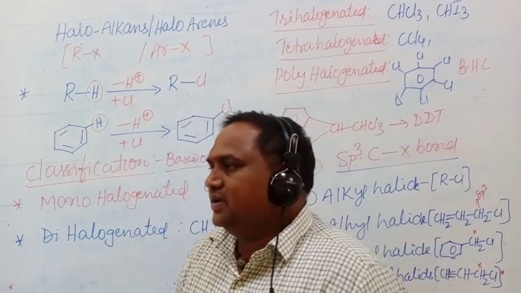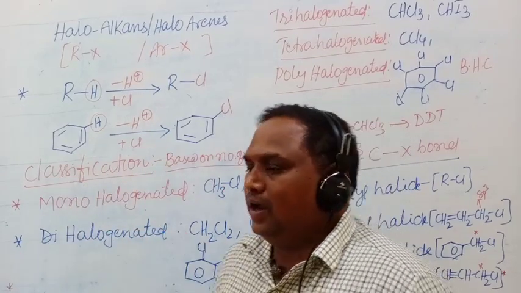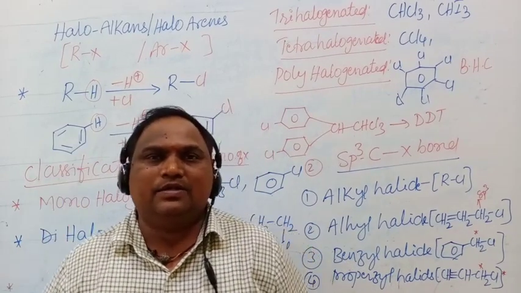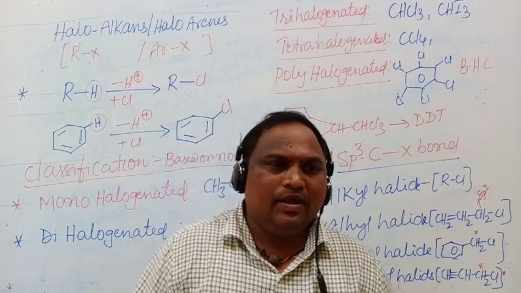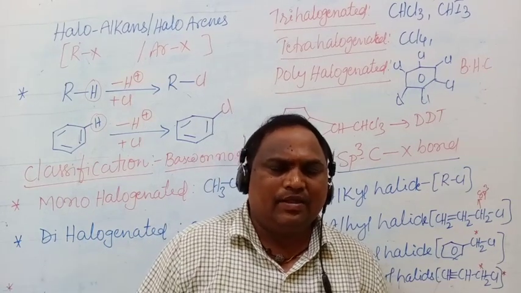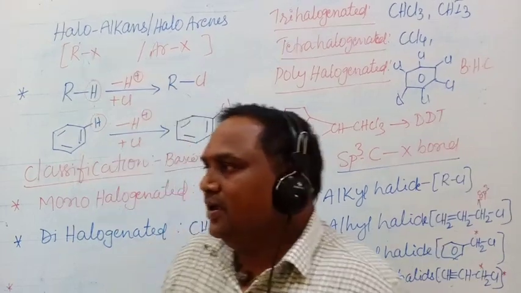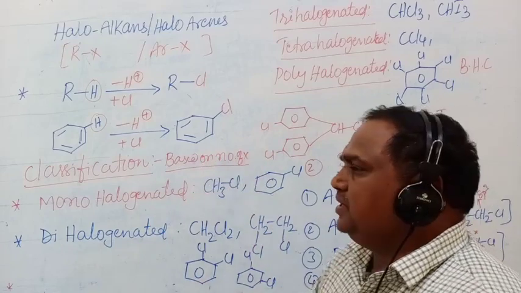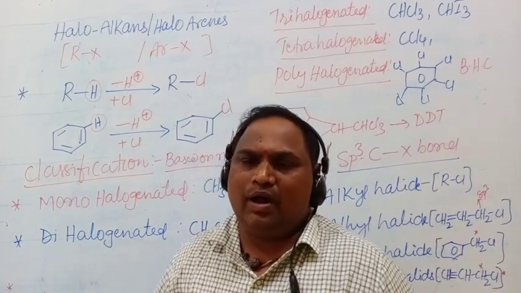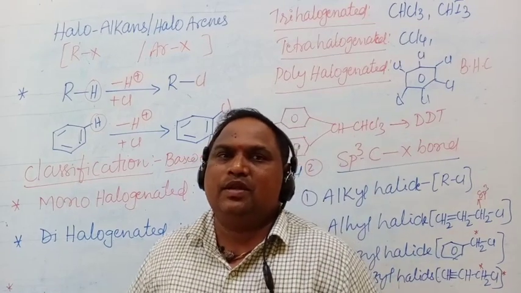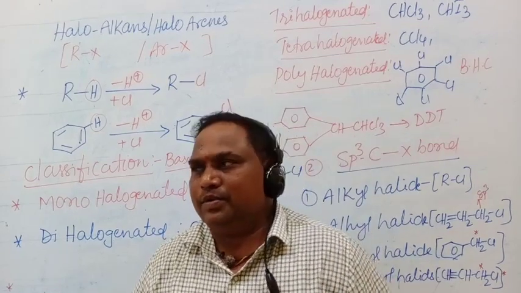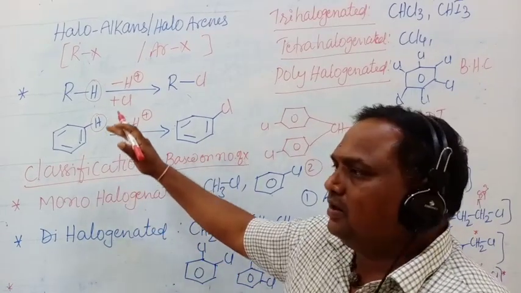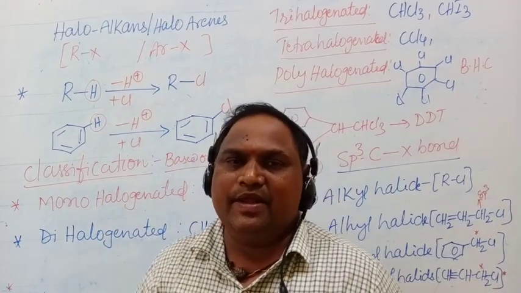Okay. Next point is the classification of haloalkanes and haloarenes. There are three types of classifications for the haloalkanes and haloarenes. The first classification is based on the number of halogen atoms. That means how many halogens are present in the halogen compounds. So based on the number of halogen atoms, the halogen compounds are classified in various categories.